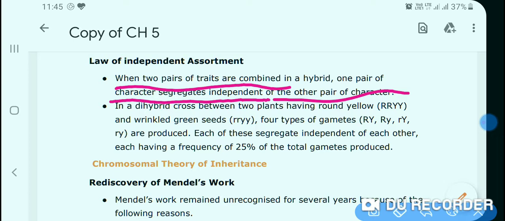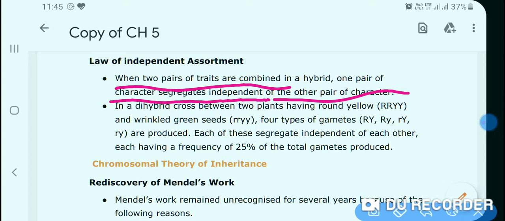When the offspring of the F1 generation were allowed to self, then in the F2 generation, they segregated independently without affecting the inheritance of the other trait.